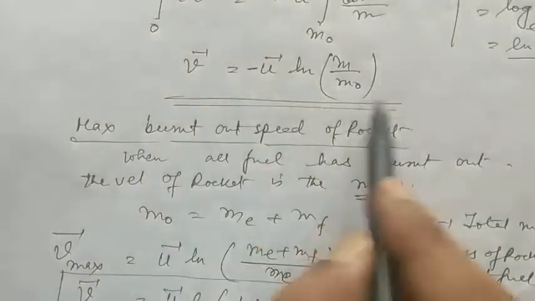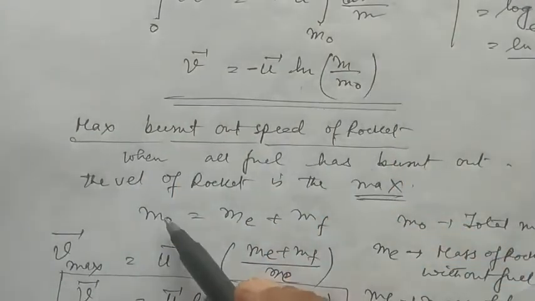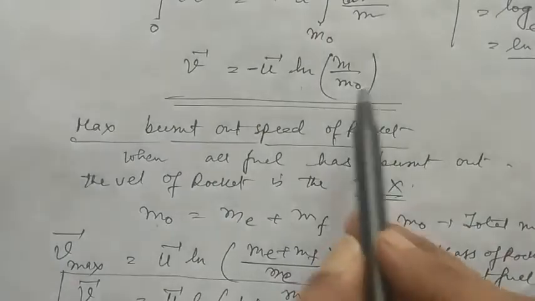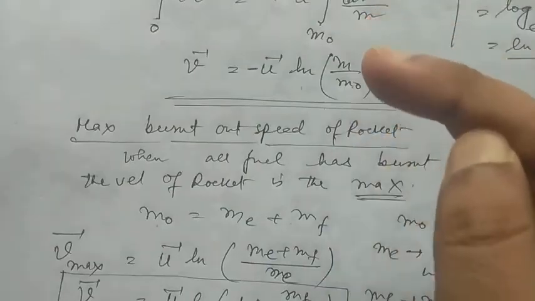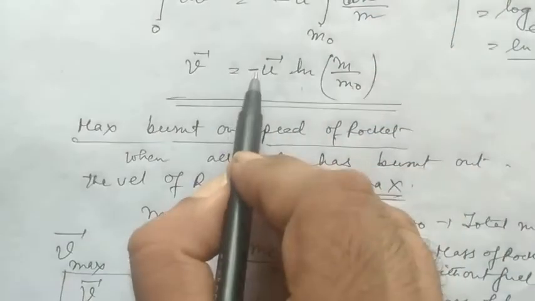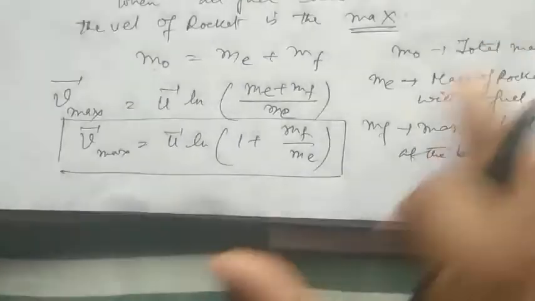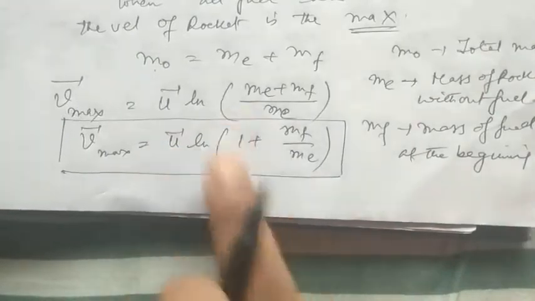In this expression, we have replaced the value of m naught with me plus mf. The numerator becomes the denominator and the denominator becomes the numerator, and the minus sign becomes plus, giving u ln of 1 plus mf by me.